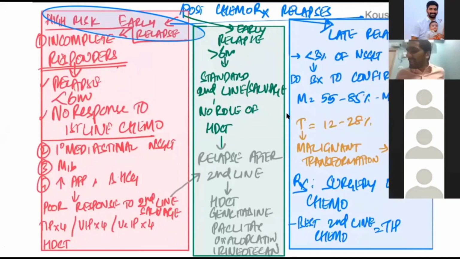In the late relapses, the teratoma can undergo malignant transformation, and this is very important, an MCQ again. In a late relapse, malignant transformed teratoma, what is the most common transformation? It is adenocarcinoma. MCQ again, adenocarcinoma.